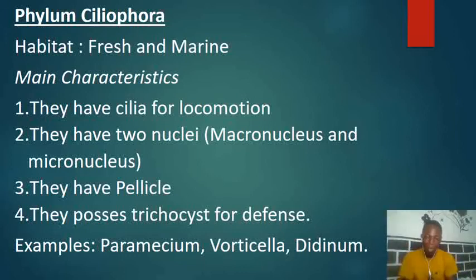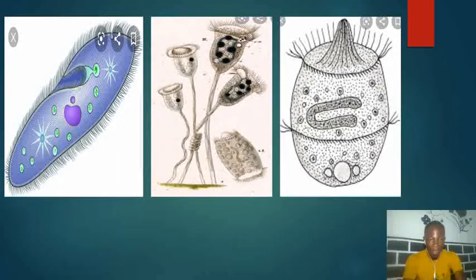So we have the Paramecium caudatum, we have the Vorticella, we have the Didinium. These are some organisms under the phylum Ciliophora. So let's take note of that. Alright, so in your shorts now, we have the very first one on your far left, the Paramecium caudatum. Then we have the middle one, that's the Vorticella. Then lastly, on your right side, we have the Didinium. So these are examples of organisms in this particular phylum.